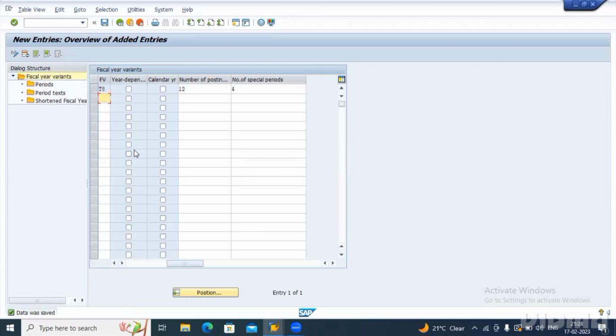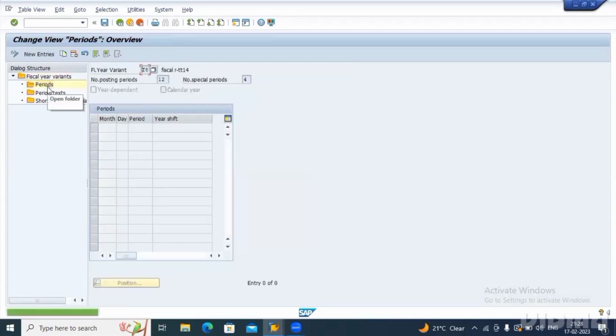Now what I have to do is select this T8. You can see that, right? Just select the T8, and on the left side you can see the periods option. Can you see the periods option? Yes. Just click on periods. And here I need to maintain all my data. For that, click on the new entries. You can see the new entries, right? Just give a click on new entries.